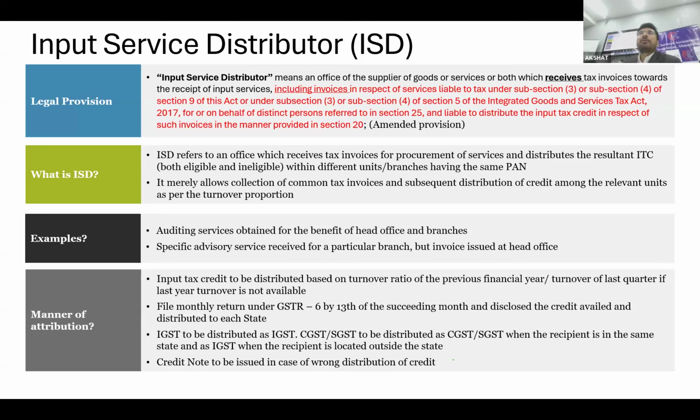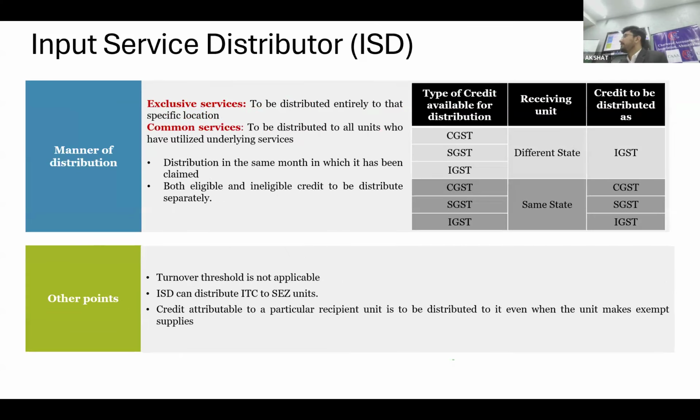Third, even though one particular unit is having only exempt supply, there also you need to distribute the credit, because it is not like you can only distribute the credit where you have the liability. It is not in your pocket to pick and choose. You have to follow the rules. The rest you all know, I am not discussing when you have to file GSTR 6 and all. We are all professionals, and that is very well settled.